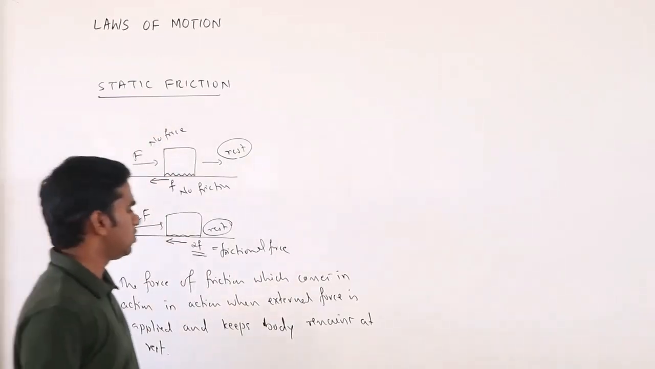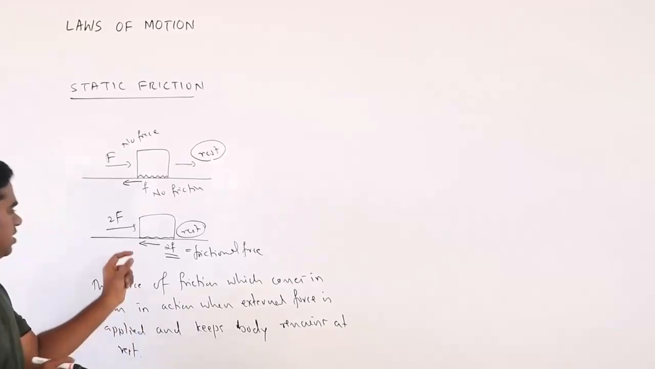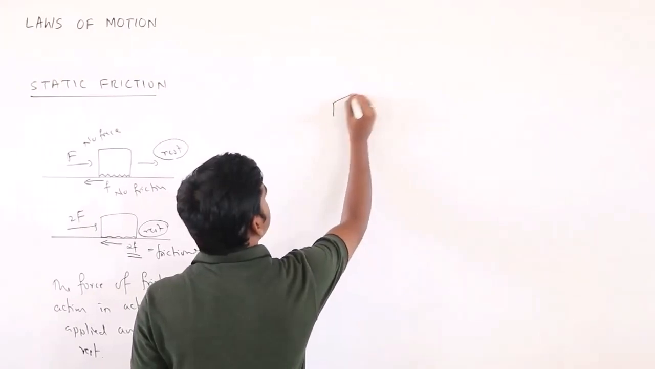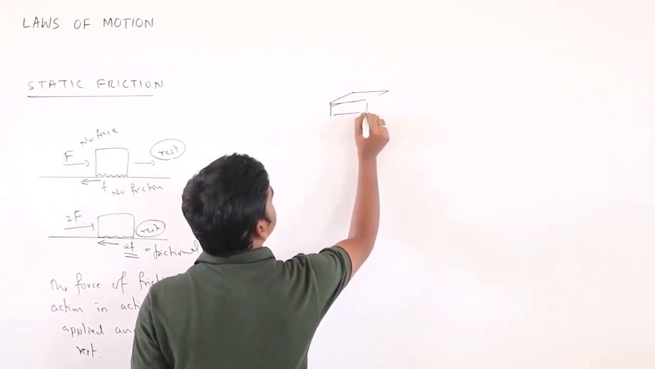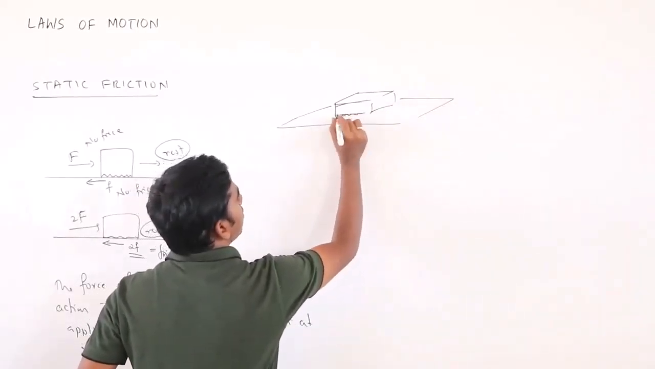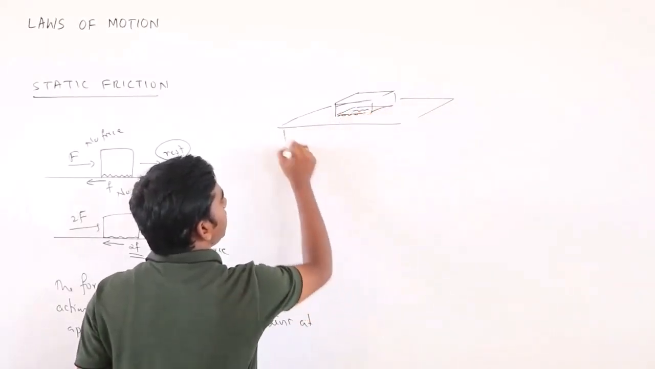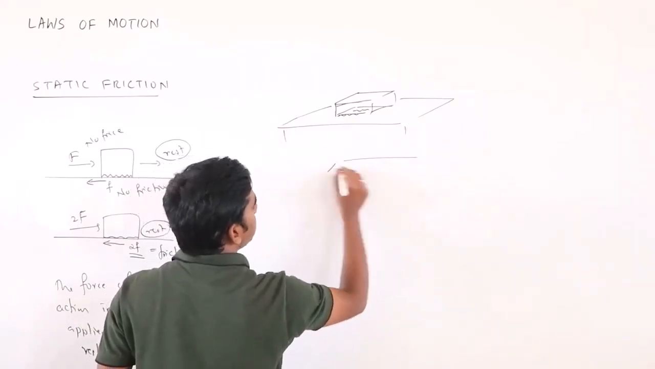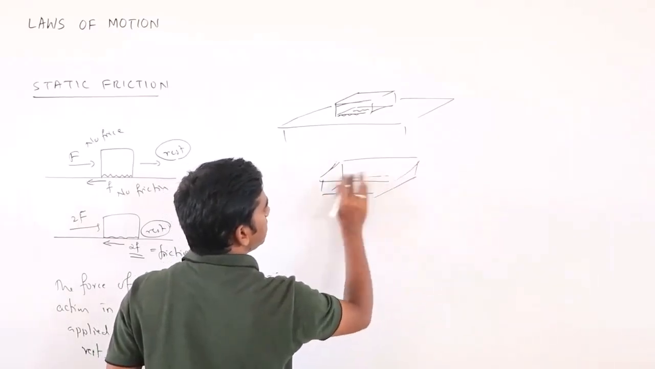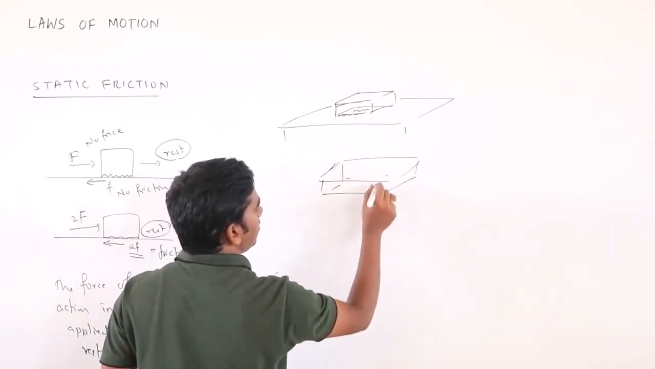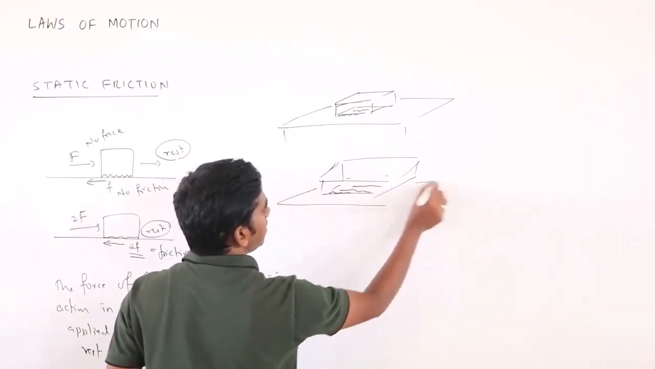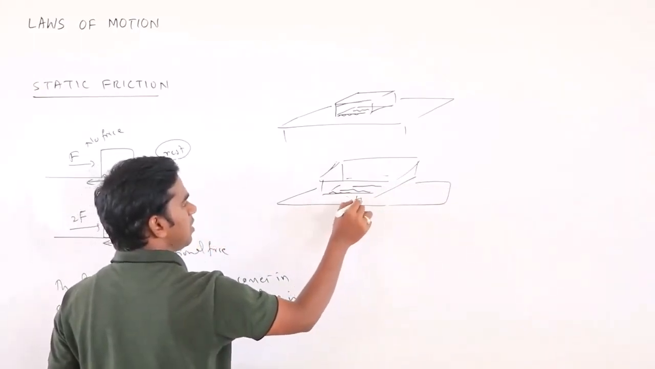On what factors does this friction depend? When is it more or when is it less? Suppose I take an object, placed on a horizontal surface. Here interlocking is there throughout the surface. If I change the size of the body but keep the same mass, and increase the surface area, what will happen? We will think that the interlocking increases, so the frictional force will also increase.